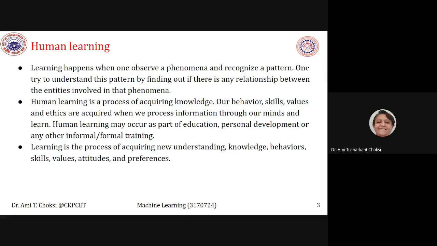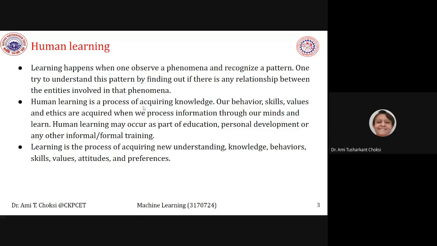Now, what is human learning? Learning happens when one observes a phenomena and recognizes a pattern. One tries to understand this pattern by finding out if there is any relationship between the entities involved in the phenomena.